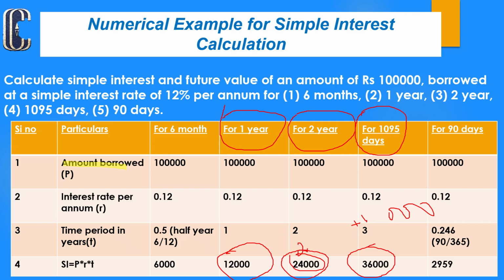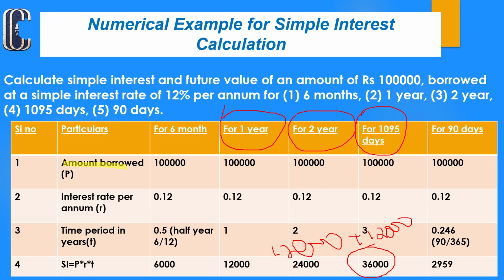And in the same way, if you consider the third year, the total is 36,000. So if you split it into three parts, the first year, second year, third year, it is 12,000 plus 12,000 of the second year plus 12,000 of the third year. So it means that it is 36,000.